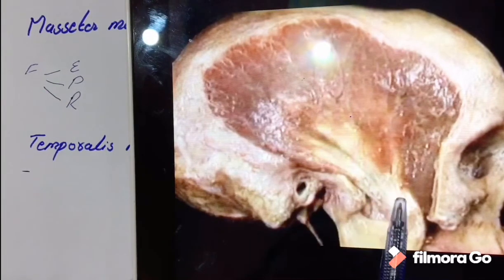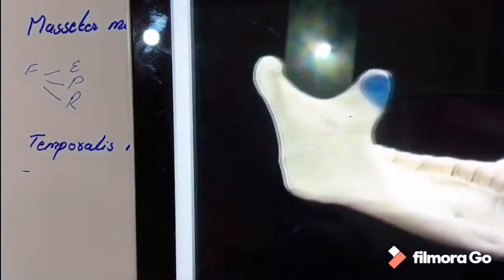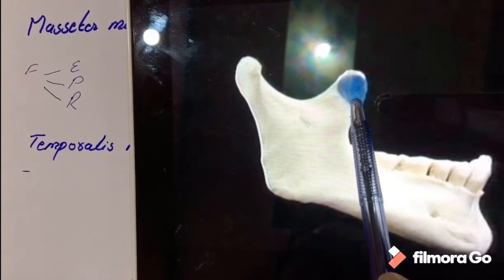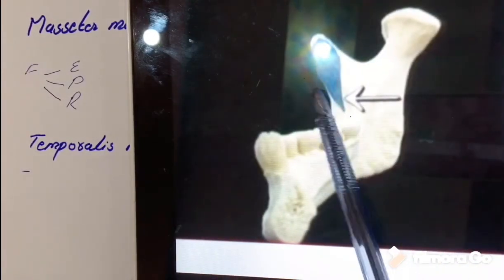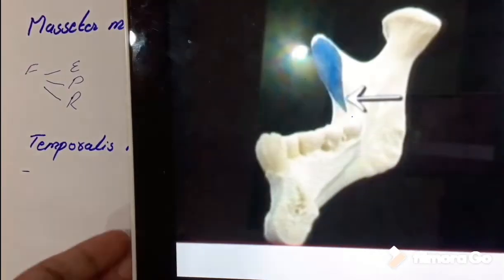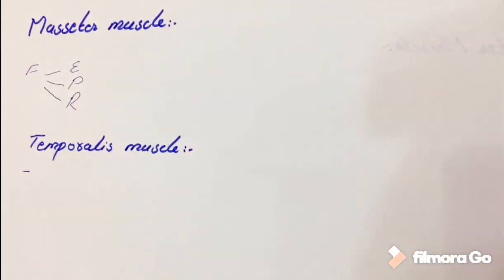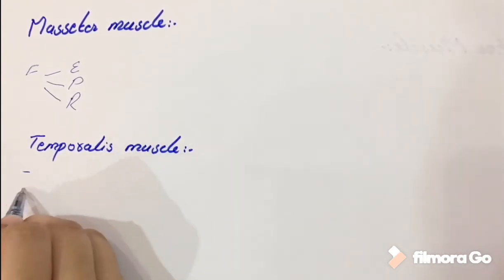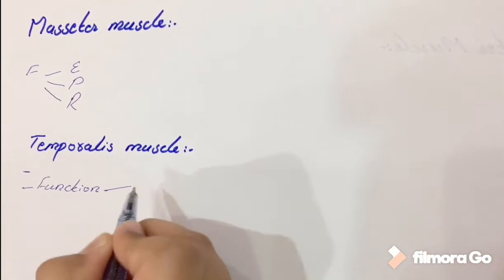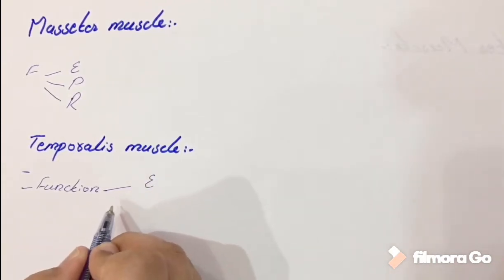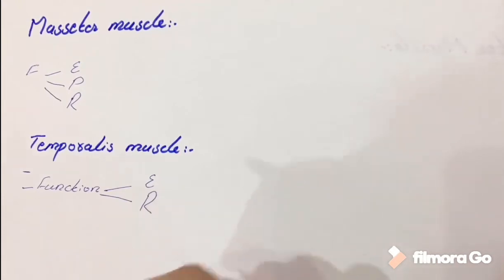Its fibers run downward and are inserted on the coronoid process of the mandible. If we see it, this is the point of insertion of the temporalis muscle. The fibers run medially and attach to this much area of the coronoid process. The innervation of this muscle is from the deep temporal branch, which is a branch of the mandibular division of the fifth cranial nerve. Its function is elevation by anterior and superior fibers and retrusion by the posterior fibers.